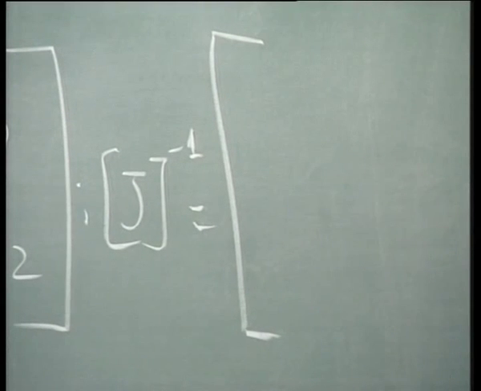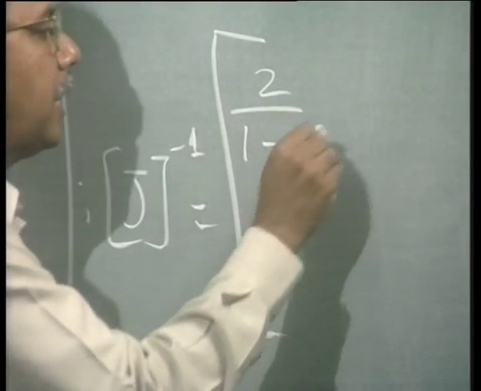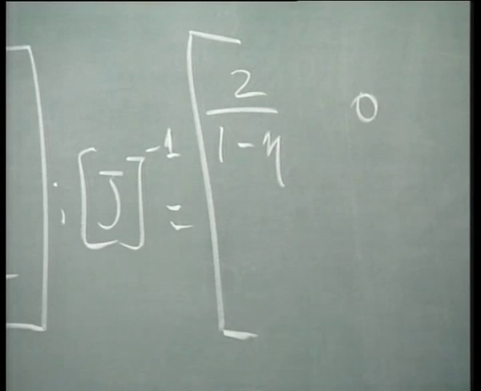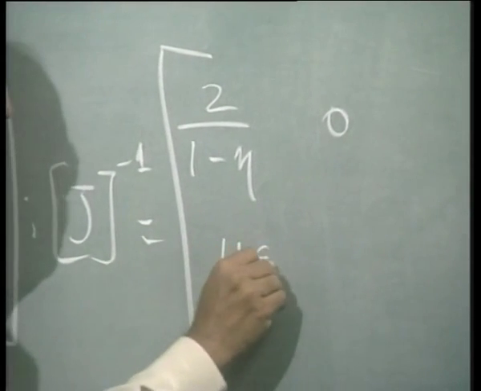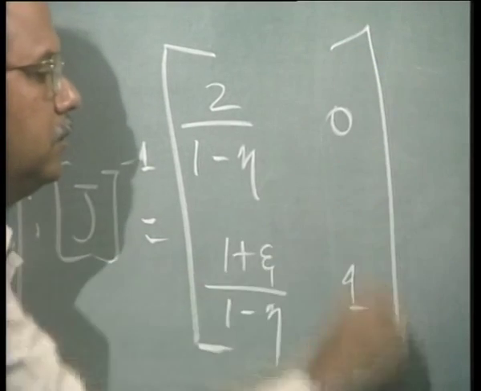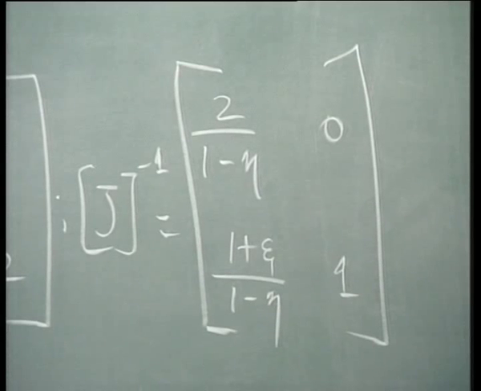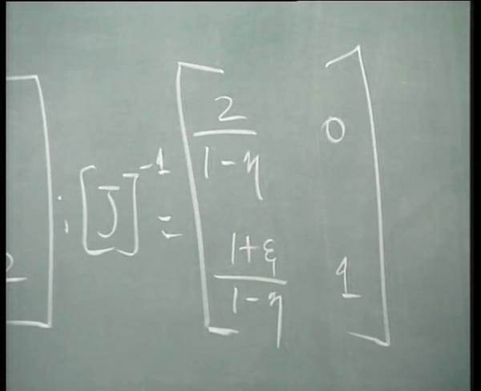Yes? 2 upon 1 minus eta, 0, right? 1 plus psi, 1 minus eta, beautiful, lovely. See, the only way to learn this subject thoroughly is to do these things, so that you get familiar with each step. Fine. So, now we have J inverse.